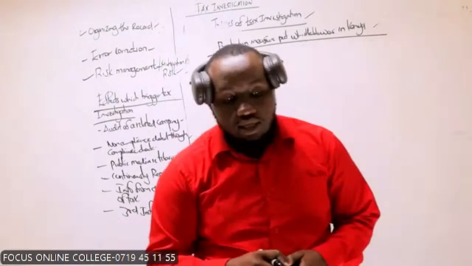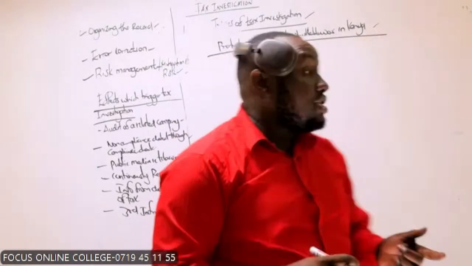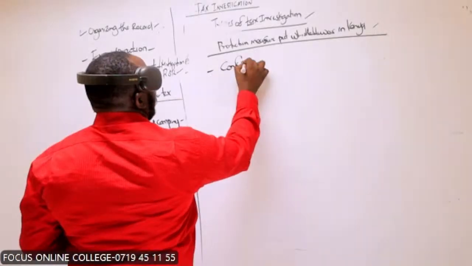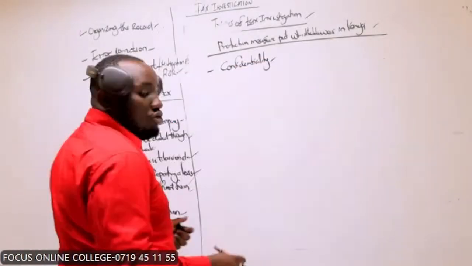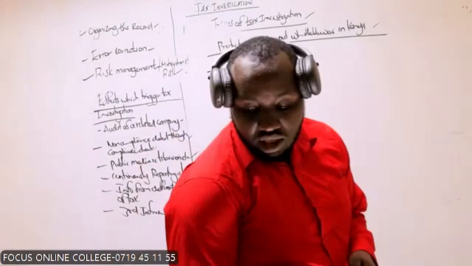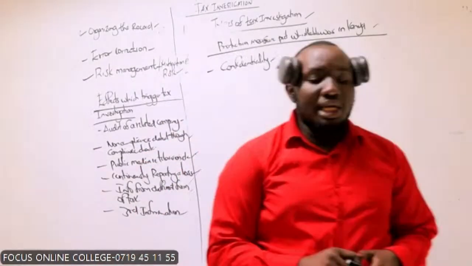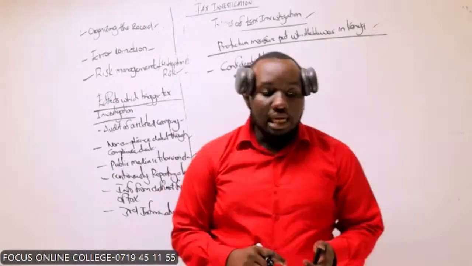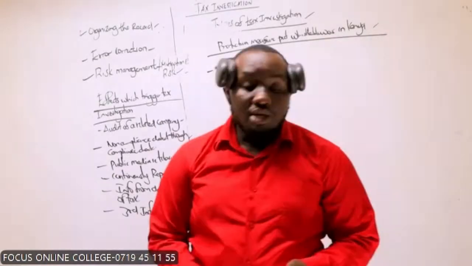Number one is confidentiality. Their identity is not disclosed. We have it as confidentiality. They're kept anonymous altogether, which makes it very difficult to know them. Then you have what's called witness protection.